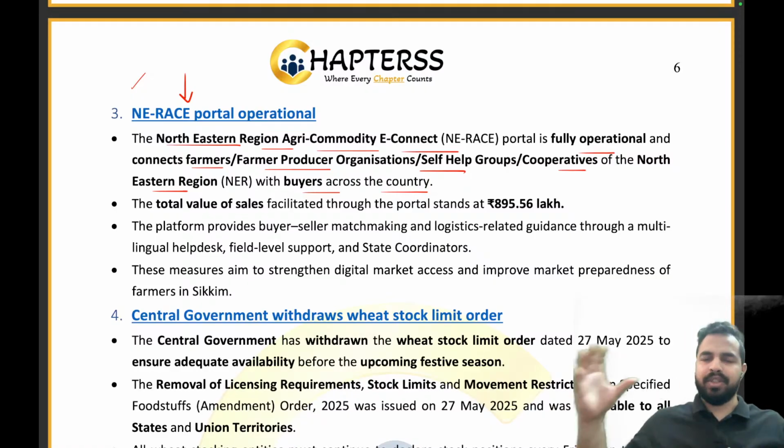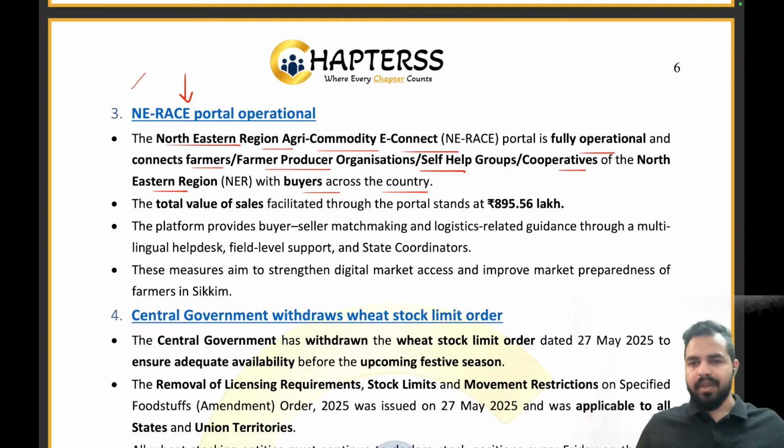Let me tell you that in the northeastern region, we have really very good crops, of very good quality. But earlier, these crop producers had to go here and there, to XYZ, ABC places, to find buyers for their crops so that they could get the best price, sell their produce, and move on to the next cycle of crop farming. So earlier they used to go here and there and find the buyers on their own.